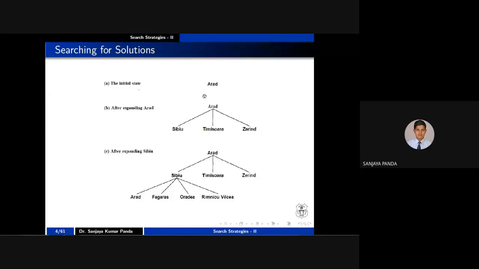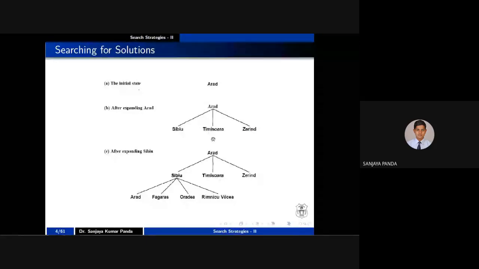So once I am expanding A, the first initial city is A. Whenever I am expanding A, what am I getting? I am getting 3 different cities. These 3 cities are connected to A by some means, maybe road, maybe air, maybe railway, maybe any other mode. Once I explore S, T and Z, then I have to choose one. I have to check whether A to S is possible or not.